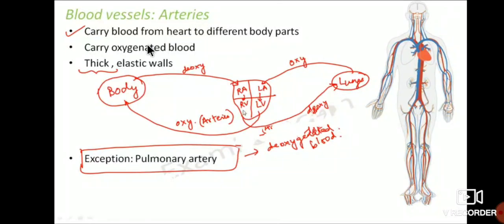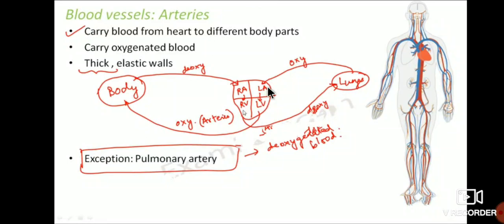Arteries carry blood from the heart to the different parts of the body, and that means they carry oxygenated blood. The first function of arteries is that they carry blood from the heart to different body parts, and they carry oxygenated blood.